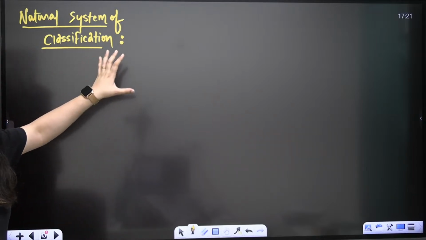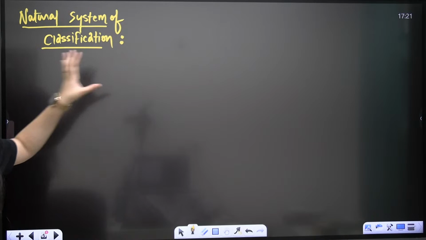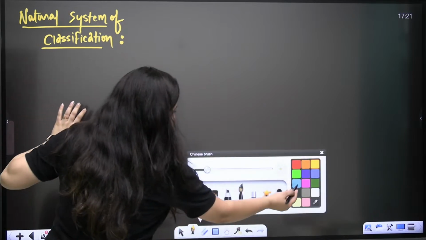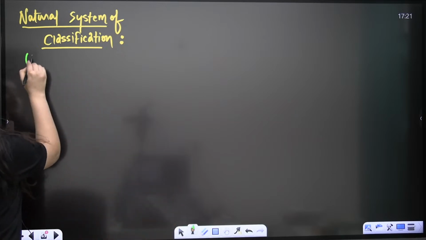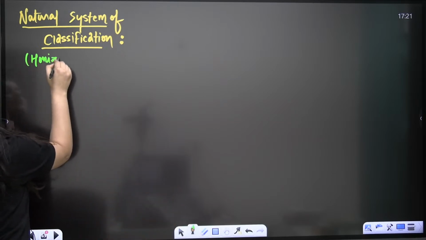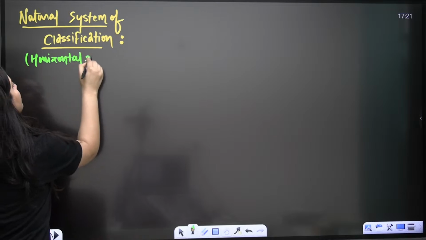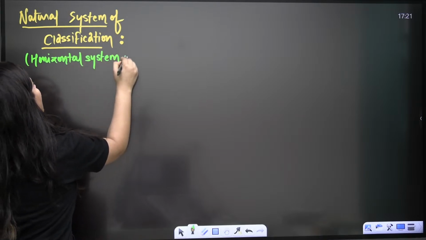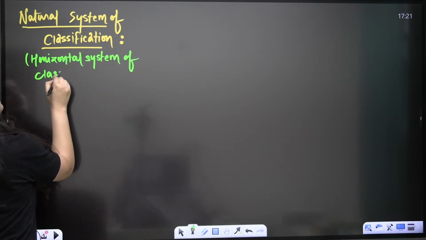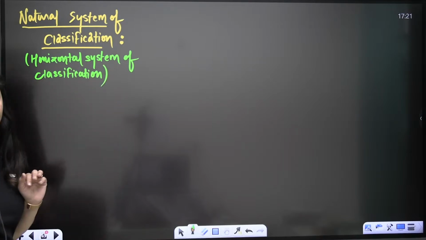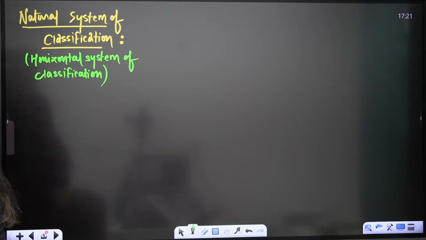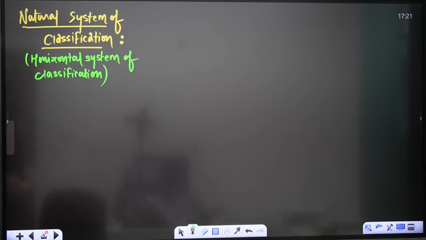So second is what? Bache, do you know the another name for natural system of classification? It is also known as horizontal system of classification. And you can also call it the 2D system. Is that clear, bache? So what is this natural system? It is the horizontal system. It is the 2D system. Right, bache?